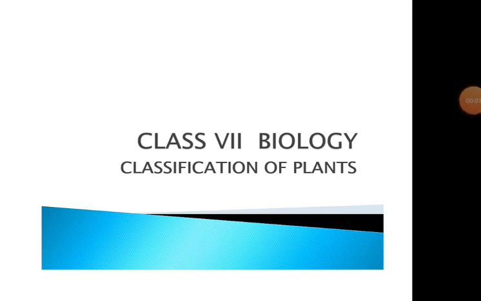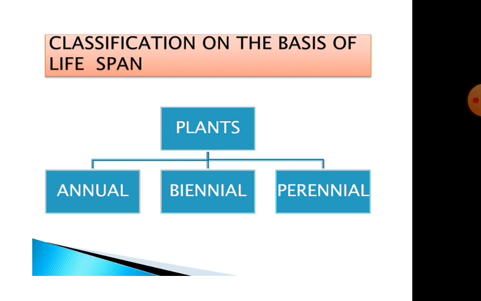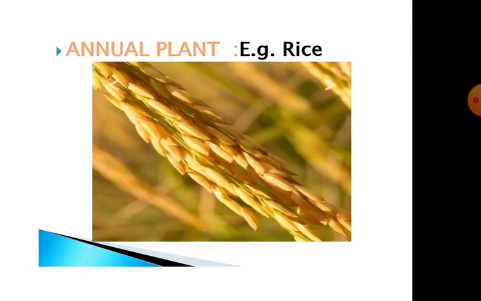Students, we are back again with our chapter, classification of plants. Today we will discuss classification on the basis of lifespan. On the basis of lifespan, plants are classified into annual plant, biennial plant and perennial plant.